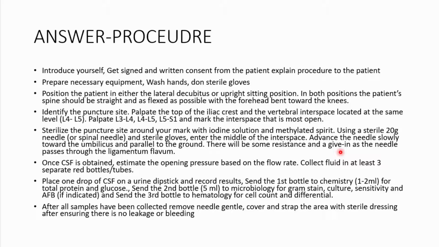The second bottle is going to be sent to microbiology for a gram stain. It will be about 5 mils, gram stain, microscopy, culture, and sensitivity, where they'll use different stains on it. One of it being, of course, this modified Ziehl-Neelsen stain for TB.